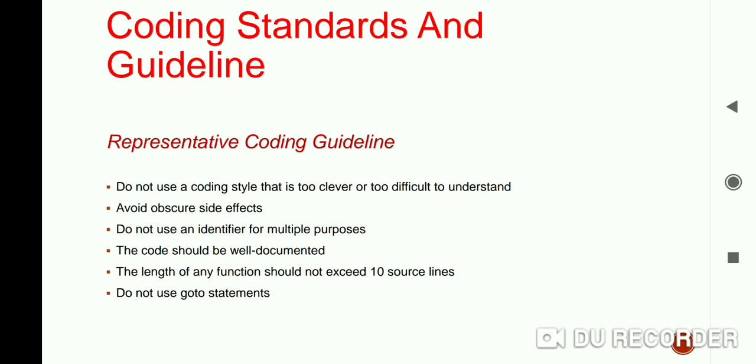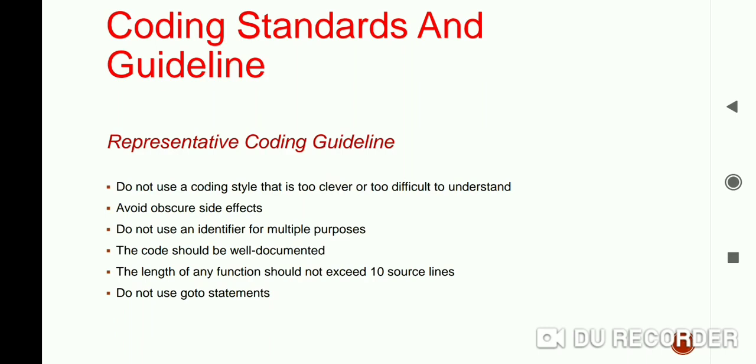Okay, the next is avoid obscure side effects. Side effects are caused because we use functions for modifications. Okay, it means the function call includes the modifications, means the parameter passed by reference, the parameter passed for modification of the global variables and IO exceptions. So uncertainty or unknown side effects make it difficult to understand the code. Okay, so avoid the obscure side effects.